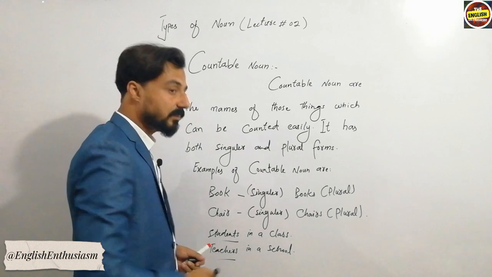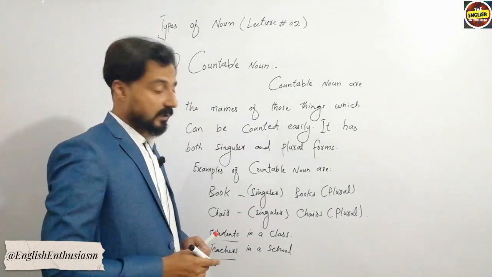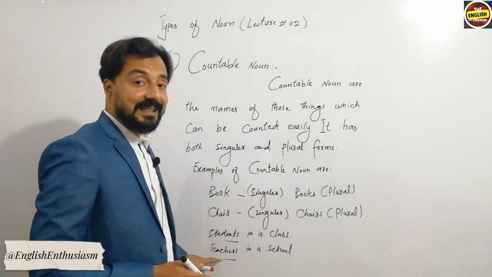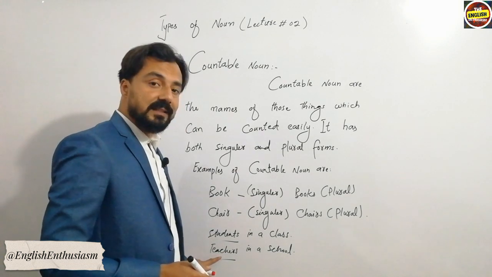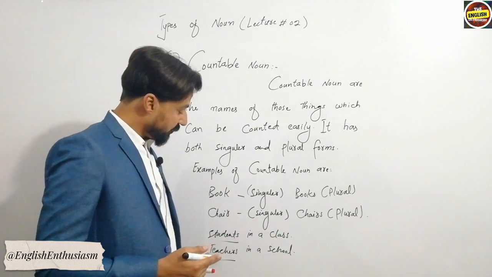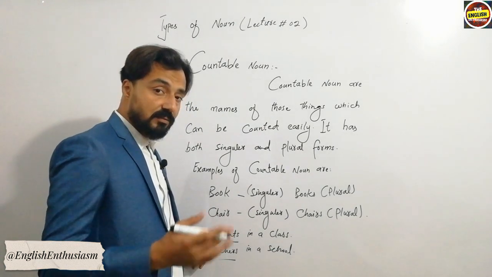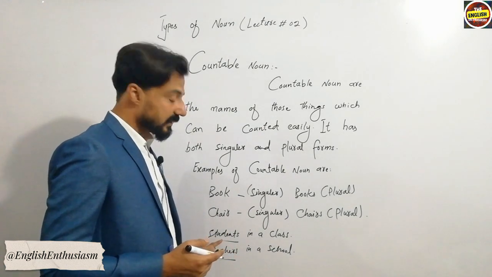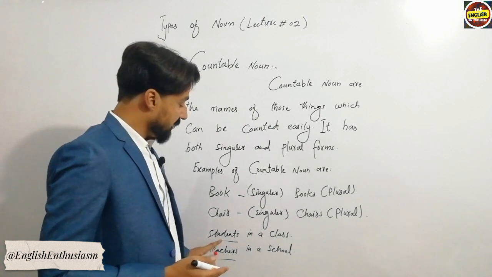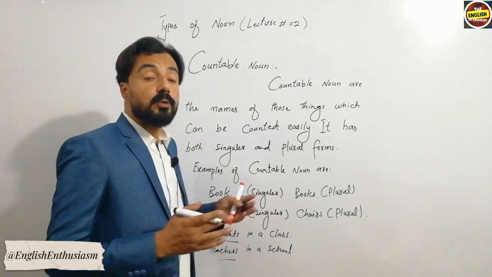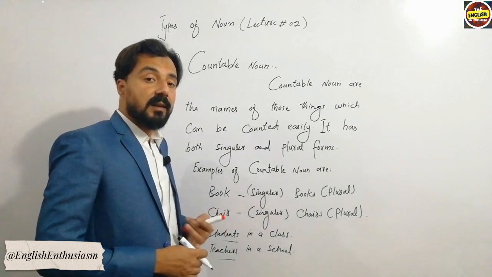So teachers can be counted easily in a school. The singular form is teacher and the plural form is teachers. Similarly, student is the singular form and students is the plural form. So it will have both the forms, that is singular and plural.